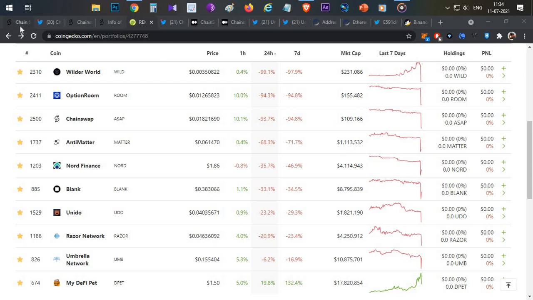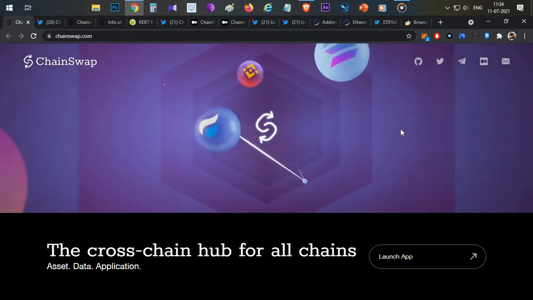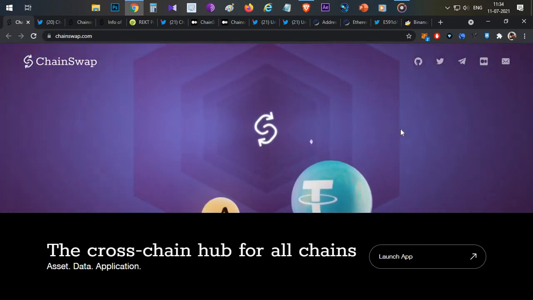So we'll discuss everything about ChainSwap and its exploit: how did it happen, what are the consequences, and what you need to do. So everything will be discussed.